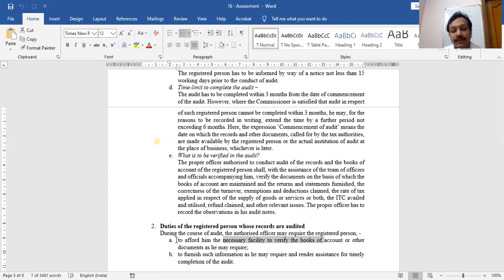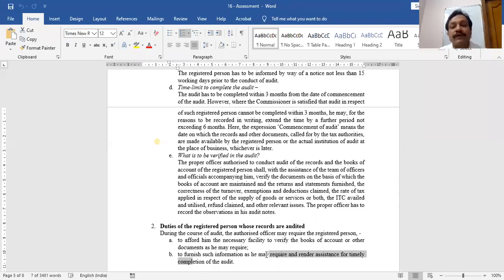Second, all the information which is required by the tax department related to the audit has to be supplied by this person. He has to render assistance for timely completion of the audit. These are the two duties of the taxpayer.